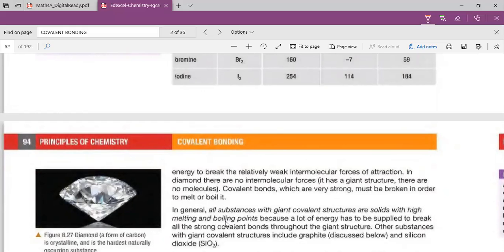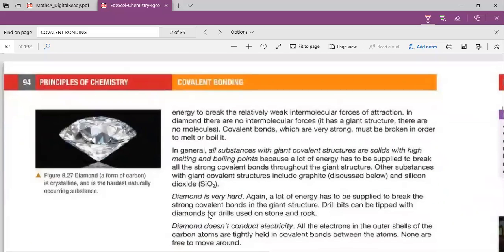In diamond, there are no intermolecular forces. So it forms a giant structure with no molecule. When you have a giant structure with no molecule, that's why you have a very high melting and boiling point.